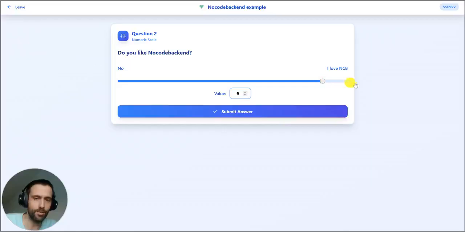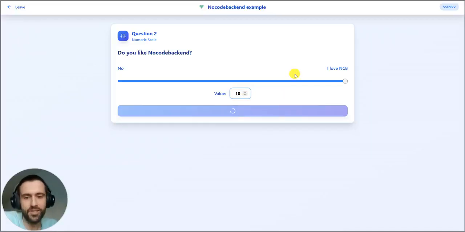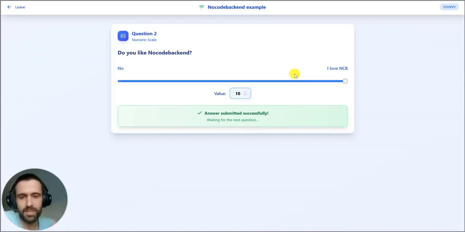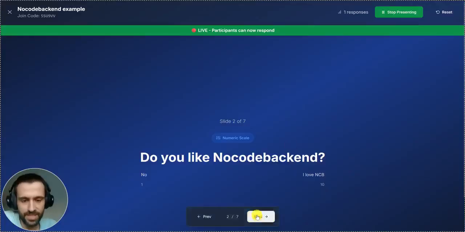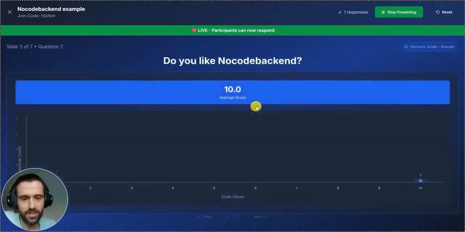I absolutely love NoCodeBackend. I don't know why it's not working right now. I can submit my response, and now in the presentation, we will see in the next slide the results showing here. We have one answer with 10 points, because NoCodeBackend is really awesome.